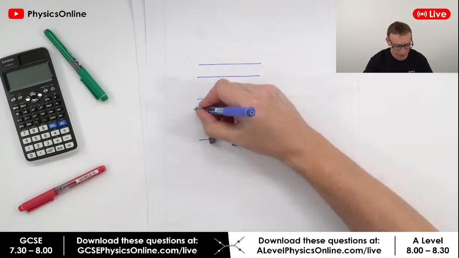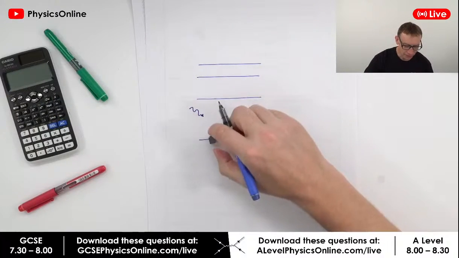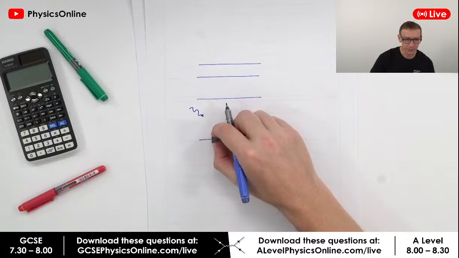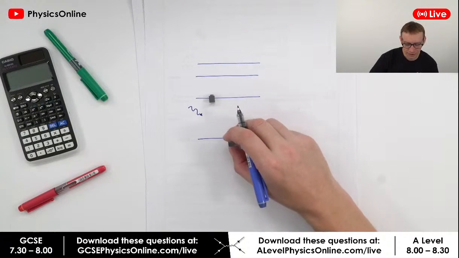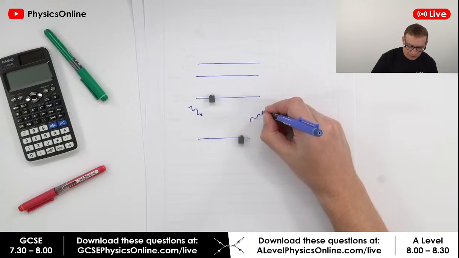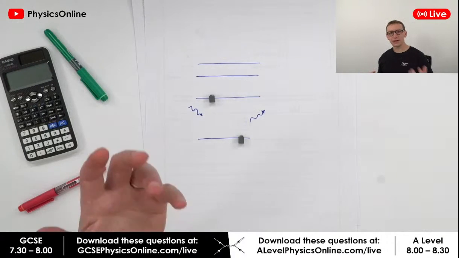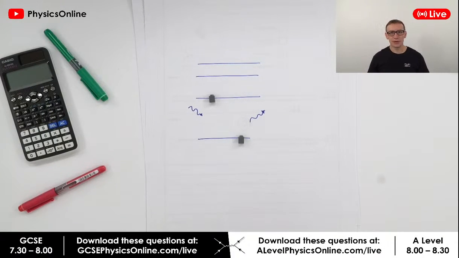A little packet of energy can be absorbed by the electron, and it jumps up to a higher state, and then as it jumps back down again, it releases that little wave of energy.